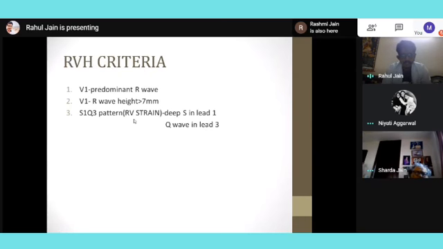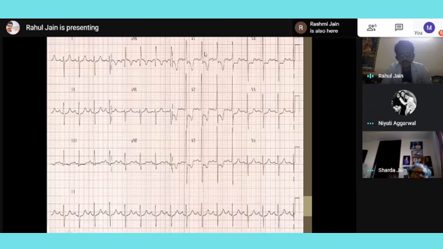Then I'm talking about right ventricular hypertrophy. This is the objective criteria, but the basic thing which we will see is that in V1 and V2, I can see tall waves, and they are bigger than V6. Normally, the taller waves are in V6 and V5 because the left ventricular heart mass is more than the right ventricular heart mass. But in this case, I can see that the right side is more. So this is an example of right ventricular hypertrophy.